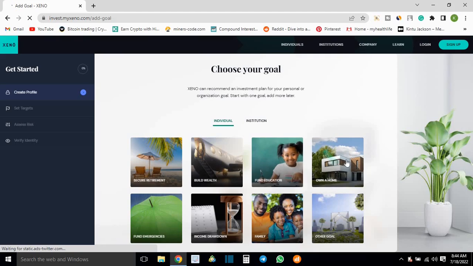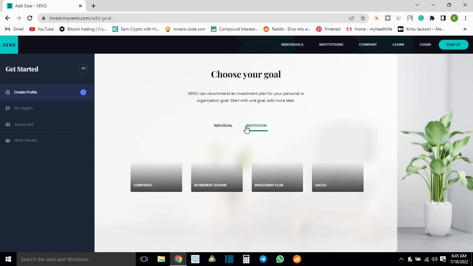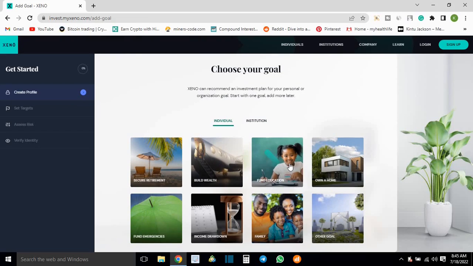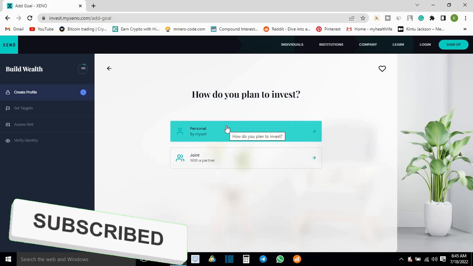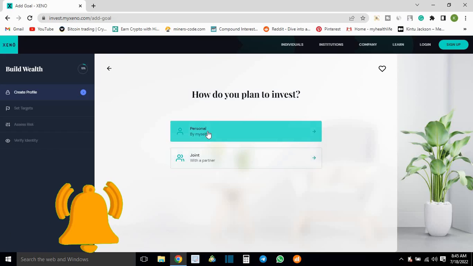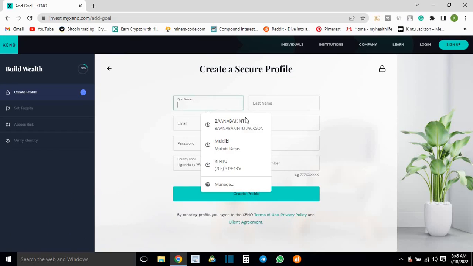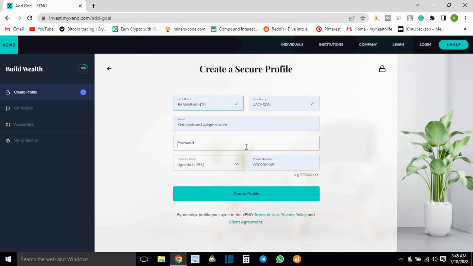And also right here you're going to choose your goal, whether you want to invest as an individual or as an institution. So I'm an individual, and my goal right here is to build wealth, right? Yeah, that's what I would focus on. So it is personal. I'm going to select that, and I'm going to enter my name, and then put in the password, the country, and the phone number. Right then after that I will create my profile, and other normal stuff is coming. Just have to fill in the details and submit them.